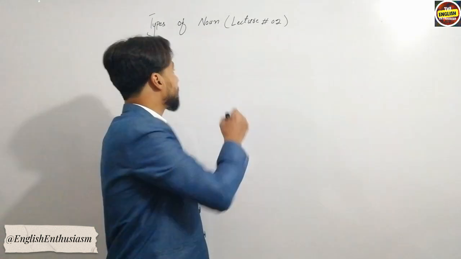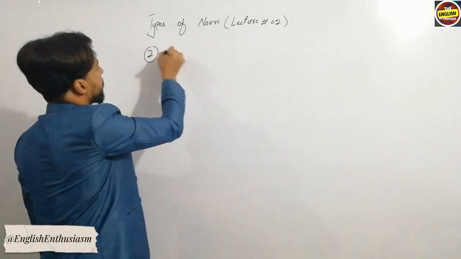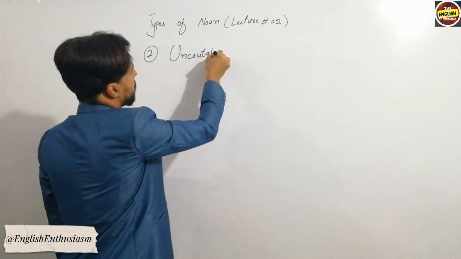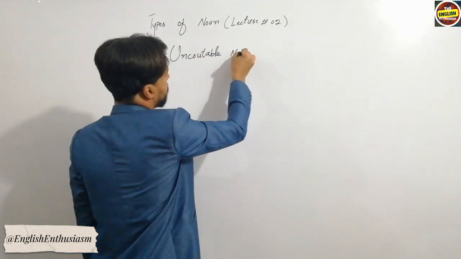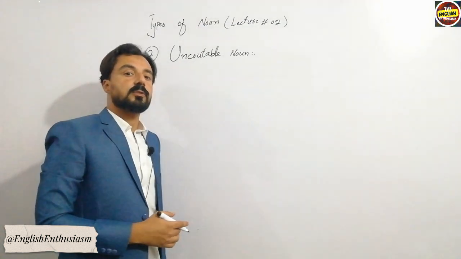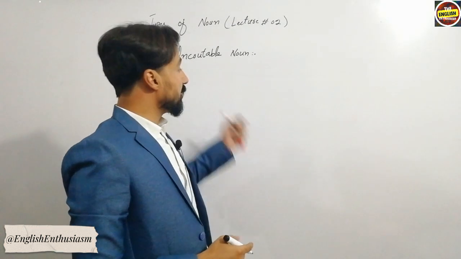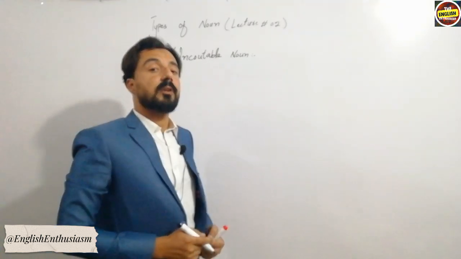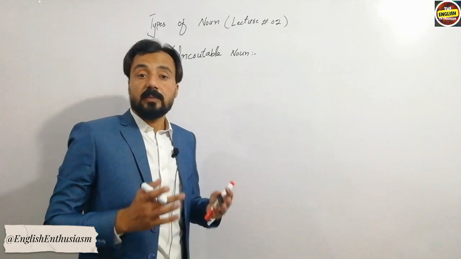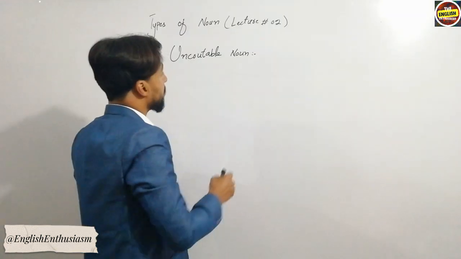Now I am going to discuss type number 2, that is uncountable noun. From the very name we can conclude that uncountable nouns are the names of those things which cannot be counted. I am writing the definition here.